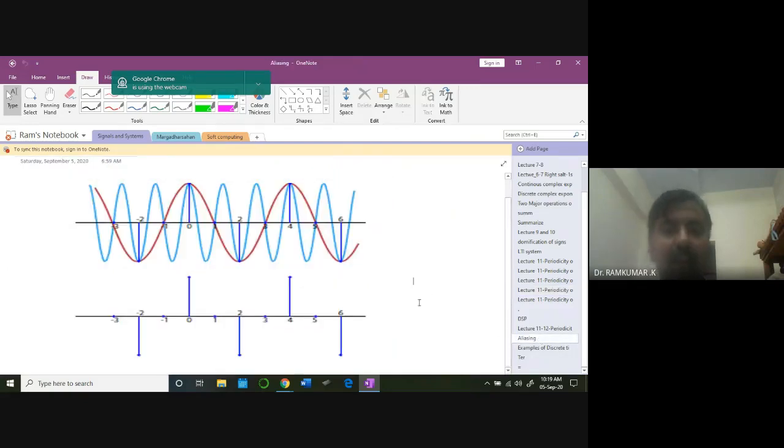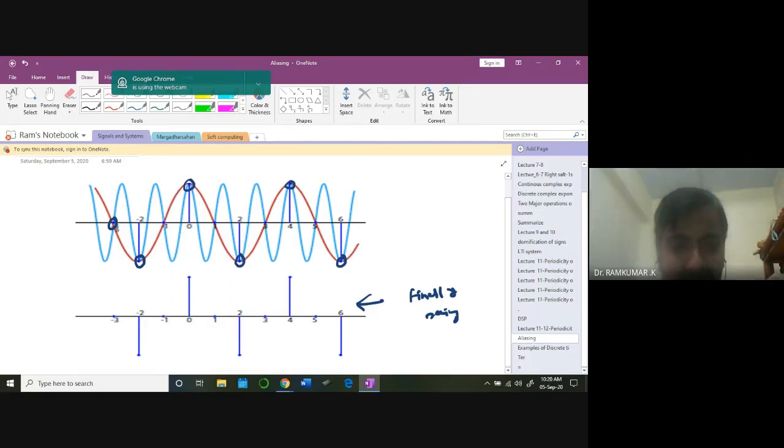See this graph? Can you see this clearly? I'm sampling at this point, this point, this point, this point, this point. Now look at this. These two signals are differing by some k2 pi angles, a k2 pi phase shift. Because of that, when I look at the samples at the end, after sampling and all the processing, I'm seeing this only. I may not know exactly which one of these two signals I'm trying to represent. You understand? Because the sampling is not sufficient for this particular signal.